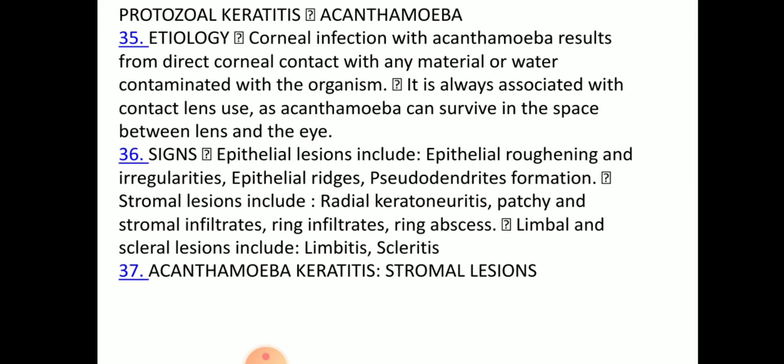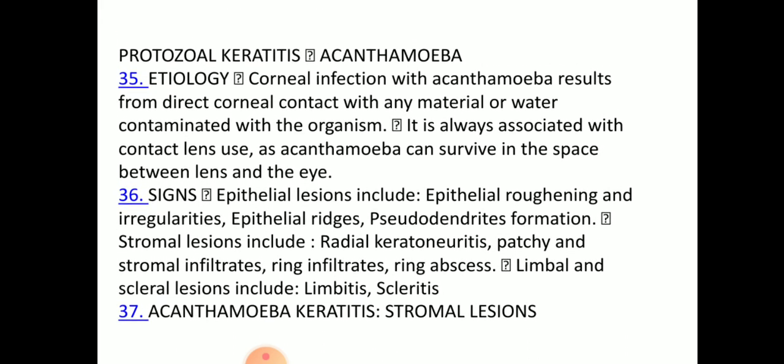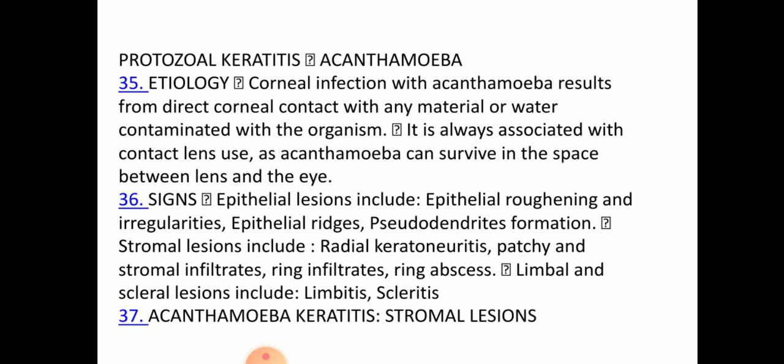Coming to the signs and symptoms. The signs are epithelial lesions including epithelial roughening and irregularities, epithelial ridges, pseudodendritis formation. Stromal lesions include radial keratoneuritis, patchy stromal infiltrates, ring abscess.